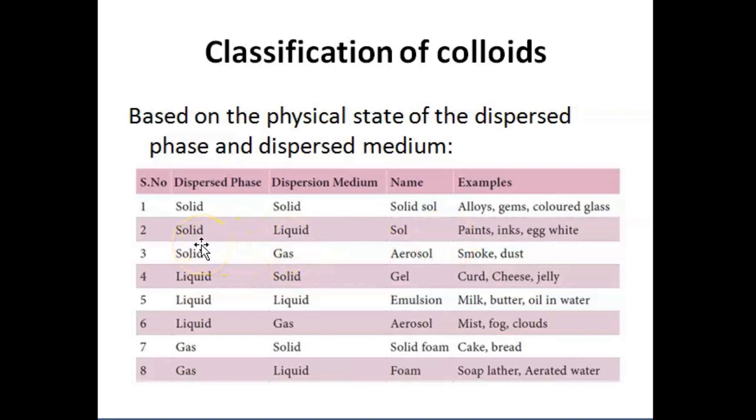Similarly, with different combinations of the states of the dispersed phase and dispersion medium, we have different types of colloids and their examples. Hence, for the exam, it is very important to remember the examples for each type of colloid. We should be able to classify which type of colloid the given examples belong to.